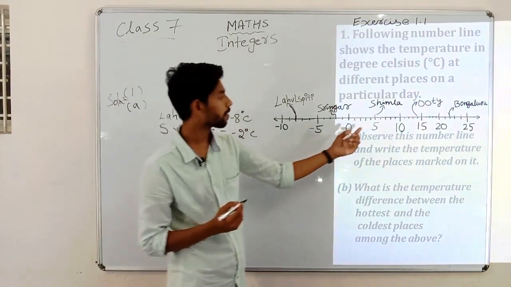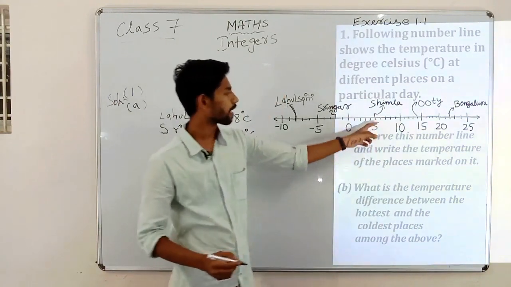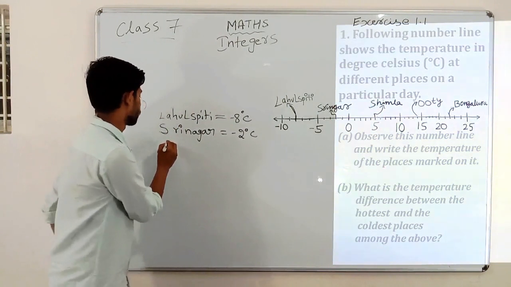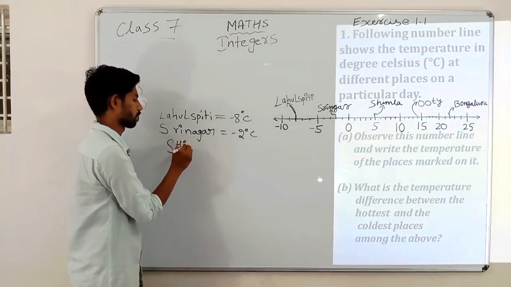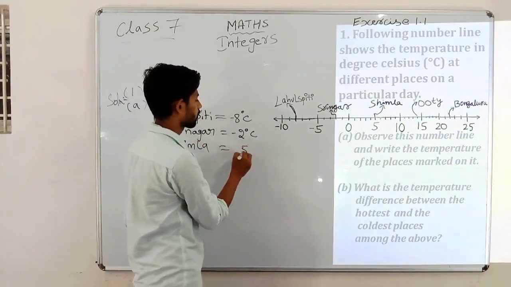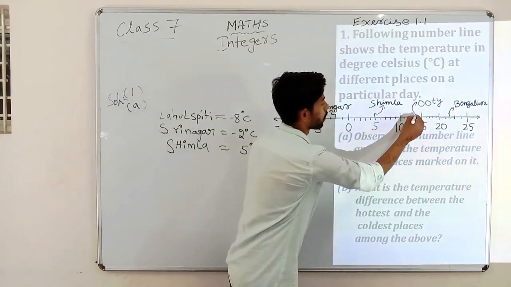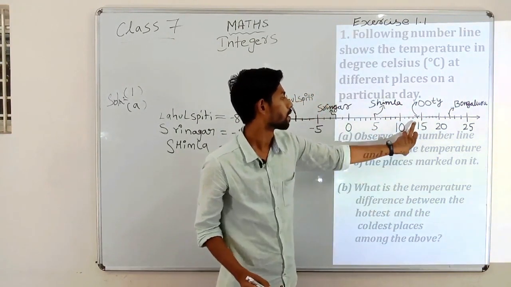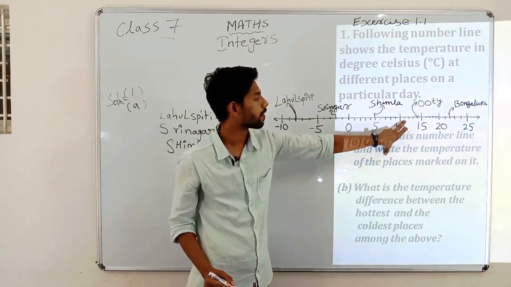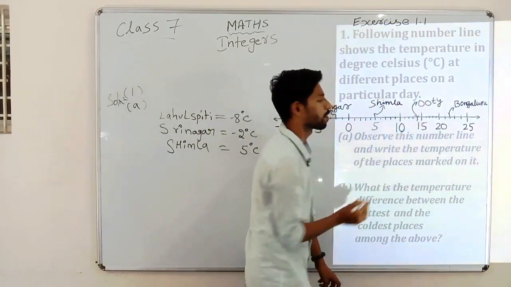Then next we have Shimla. This Shimla is at exactly 5 degrees in positive, not negative. Shimla is having 5 degrees Celsius. Then next we have Ooty. Ooty is having 14. How 14? Here it is 10, 11, 12, 13 and this is 14.